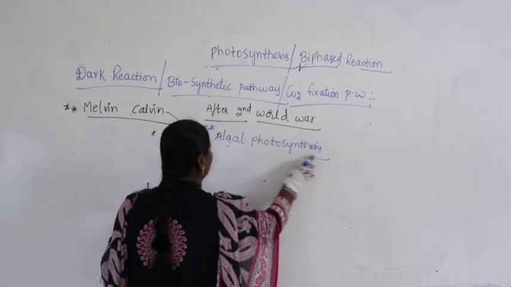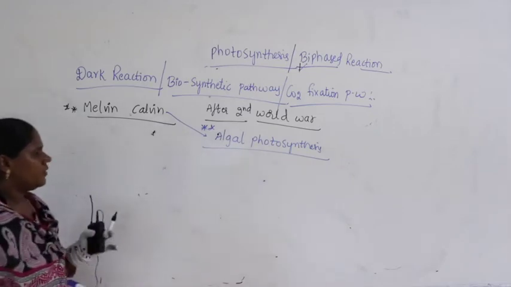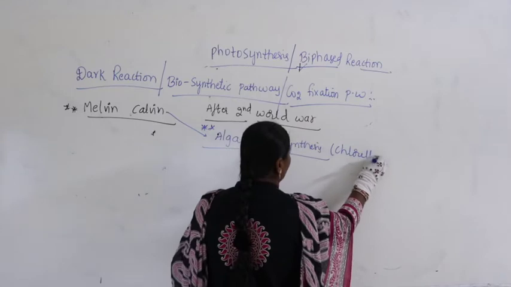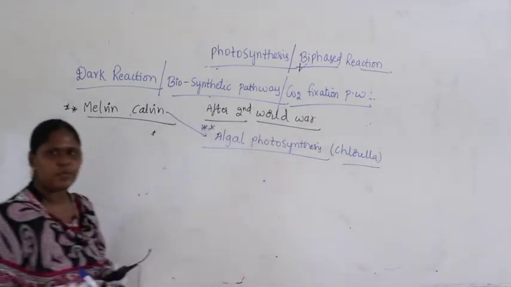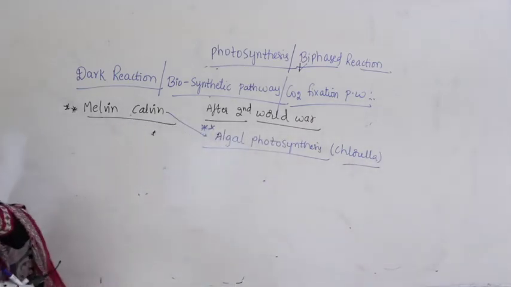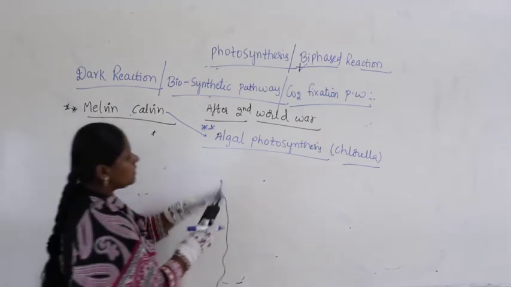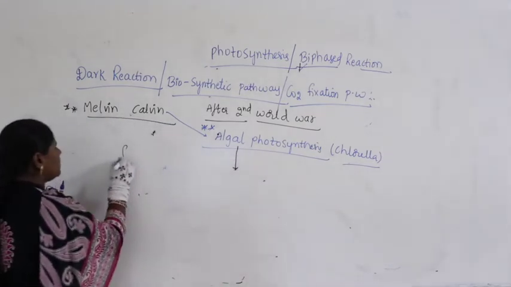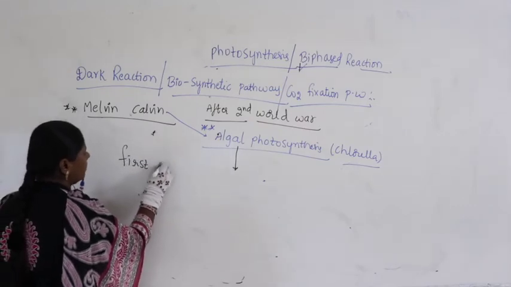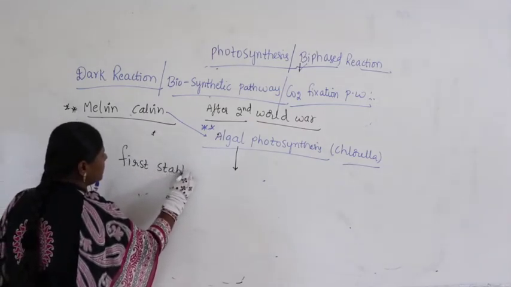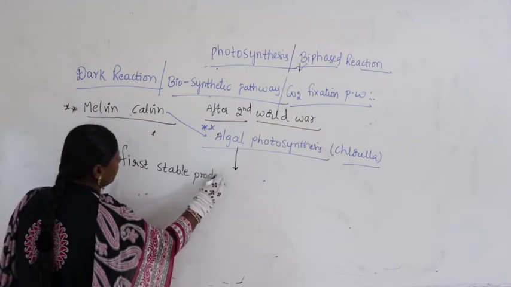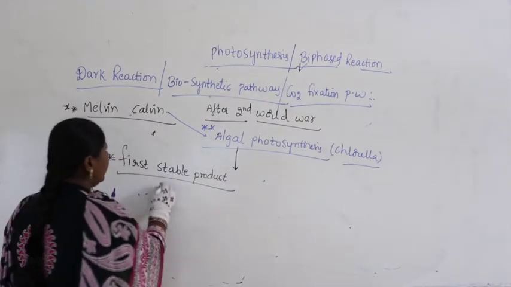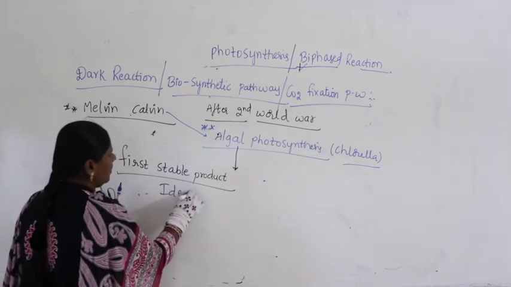Which algae we will study later, that is chlorella. We will study the entire mechanism once again, but he studied algal photosynthesis. In this algal photosynthesis, he observed that the first stable product produced in photosynthesis was identified as